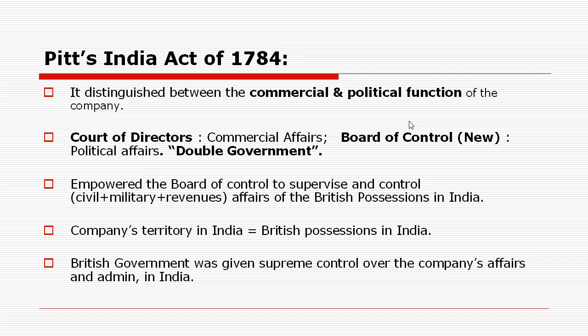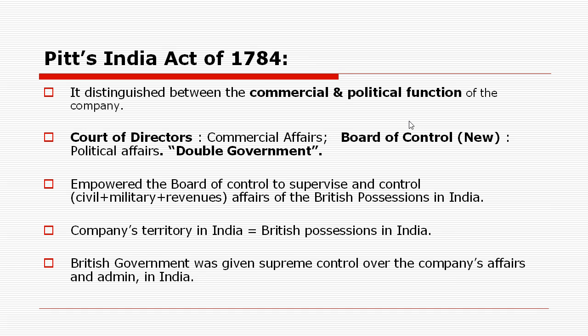Later in 1784, Pitt's India Act came into enactment, and it distinguished between the commercial and political functions of the company. So there were two kinds of functions during that time: the commercial function and the political function.